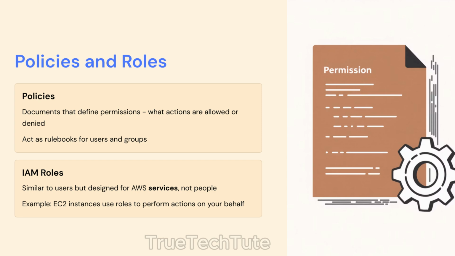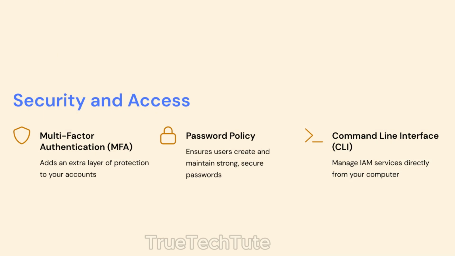This is a very important distinction. A role is like a user, but it's meant for an AWS service, not a person. We learned that an EC2 instance, for example, needs to use a role to get permission to perform actions on your behalf. For security, we saw two great tools.